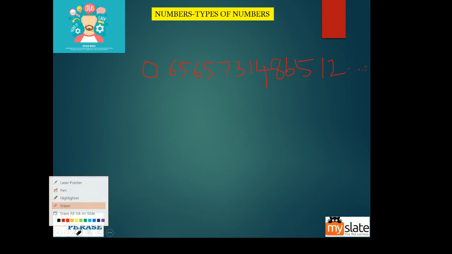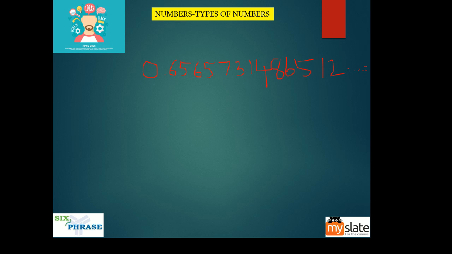So how do we express this in p by q format? It is impossible to express this in p by q format. You take this to be A, and to get rid of this decimal, even if you multiply it by 100, or 1000, or 10,000, 10,000A is equal to 6565.73148612.